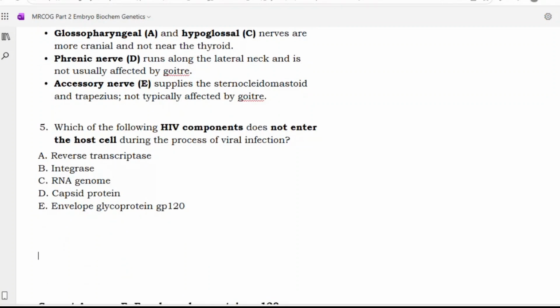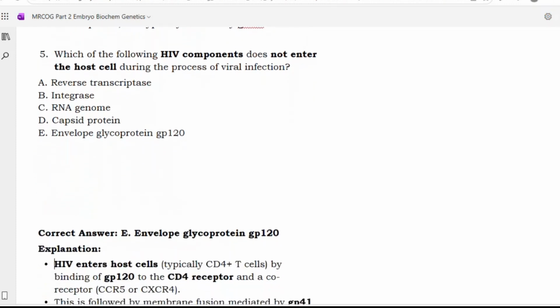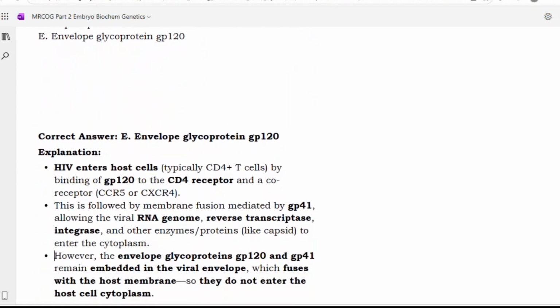Which of the following HIV components does not enter the host cell during the process of viral infection? Reverse transcriptase, integrase, RNA genome, capsid protein, envelope glycoprotein GP120. Sir, option E, envelope glycoprotein GP120. Yes, option E is correct.